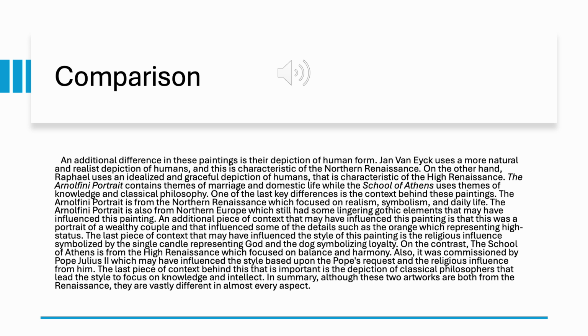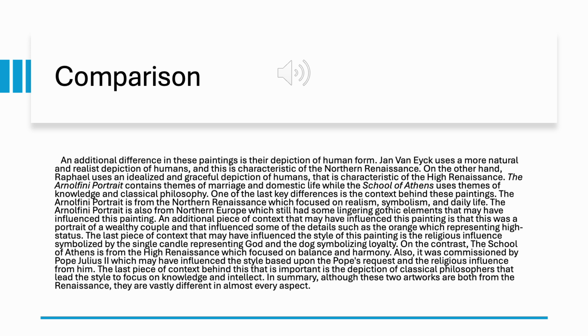The last piece of context that may have influenced the style of this painting is the religious influence symbolized by the single candle representing God and the dog symbolizing loyalty. In contrast, the School of Athens is from the High Renaissance, which focused on balance and harmony. Also, it was commissioned by Pope Julius II, which may have influenced the style based upon the Pope's request and the religious influence from him. The last piece of context behind this that is important is the depiction of classical philosophers that lead the style to focus on knowledge and intellect.